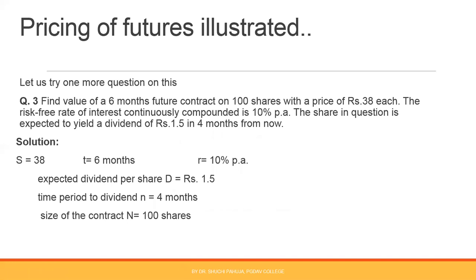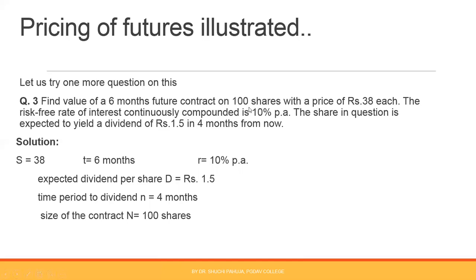Sometimes in a question lot size is given. In the previous questions, we calculated the future value for one future, one unit. But if the contract is for 100 shares, then accordingly for 100 shares, you need to calculate. So one question on this: find the value of a 6 months future, that means time period T is 6 months, on a future contract on 100 shares.